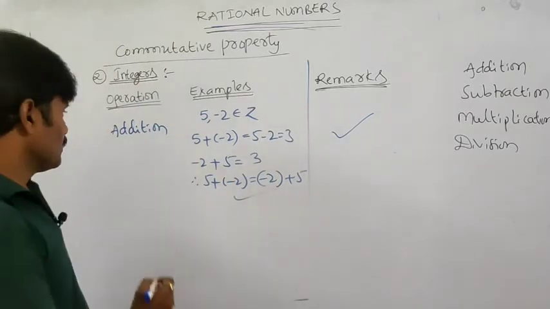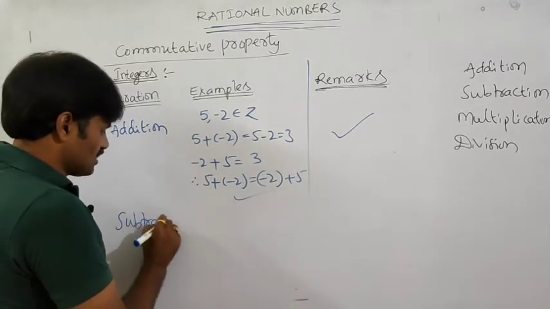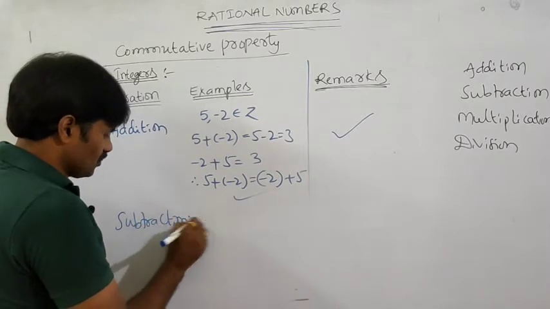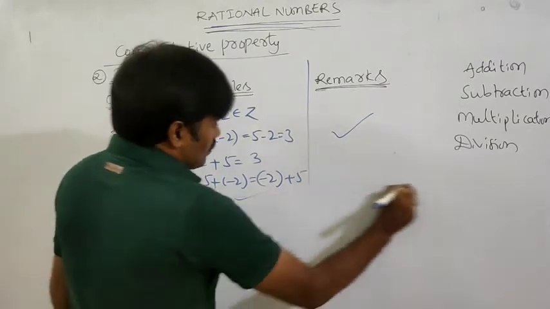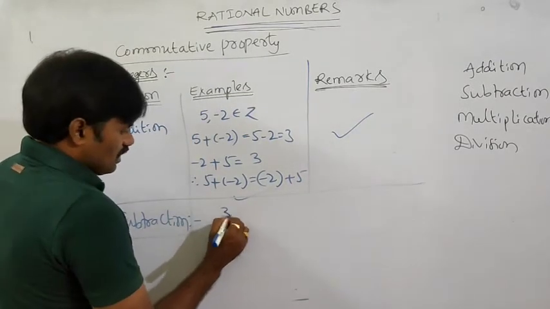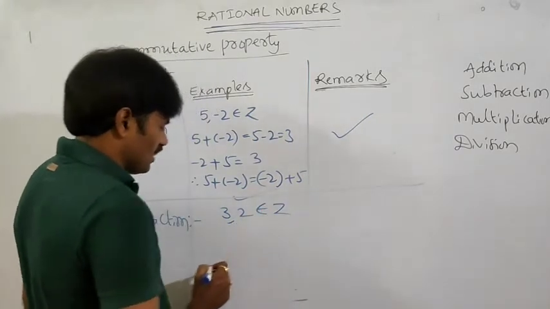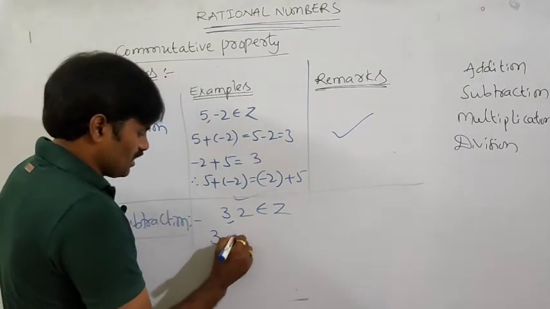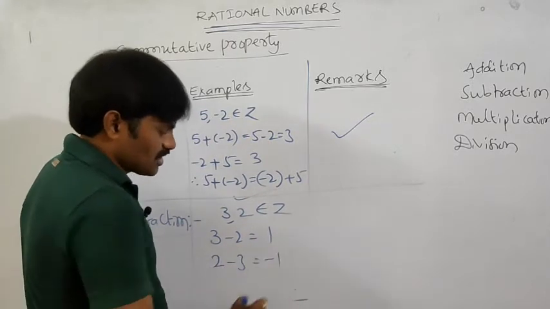Now let us consider subtraction. Another operation is subtraction. For this I am taking one example, that is 3, 2. 3, 2 are two integers. Now 3 minus 2 is plus 1. 2 minus 3 is minus 1.